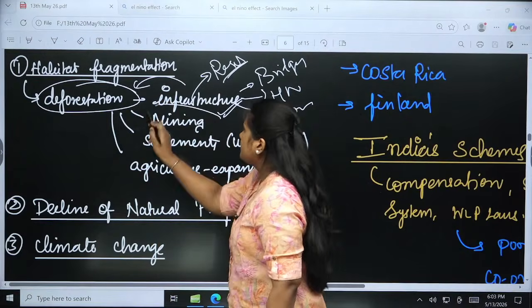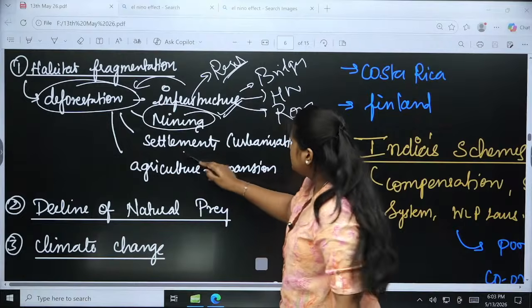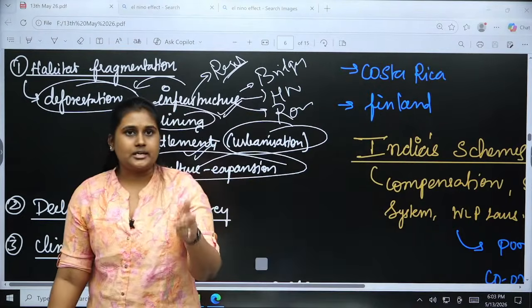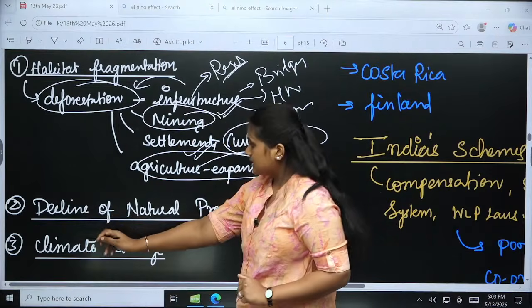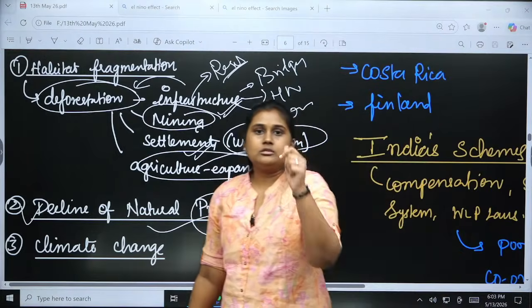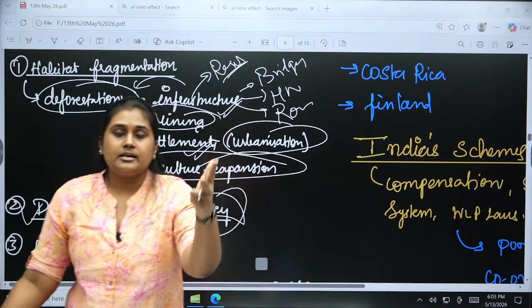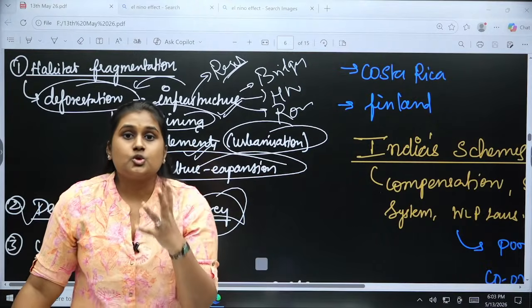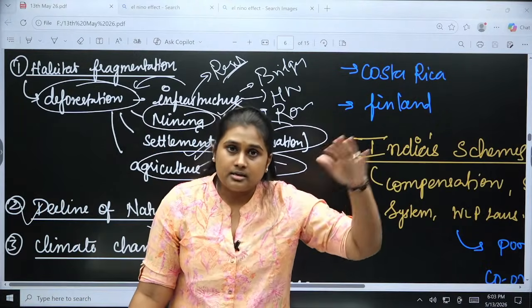For mining also we are doing it, and settlements, which is urbanization, and agriculture expansion, which we already discussed. The second thing is the declining of natural prey, where we talked about the tigers, cheetahs and leopards attacking livestock because there is no natural prey at their place.